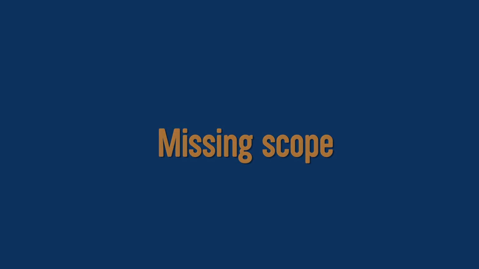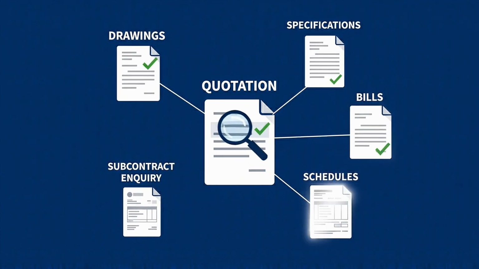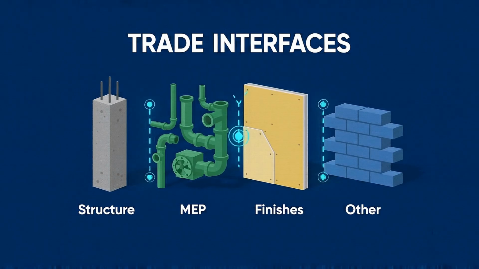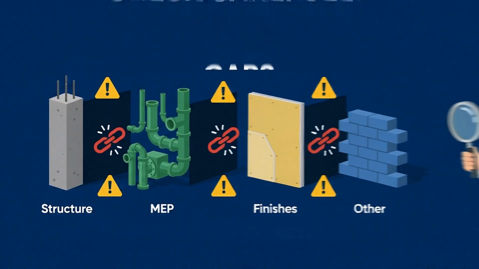Finally, review the quotation for missing scope. Compare it line by line against the drawings, specifications, bills, schedules, and subcontract inquiry. Look for interfaces between trades, as these are common areas for gaps.